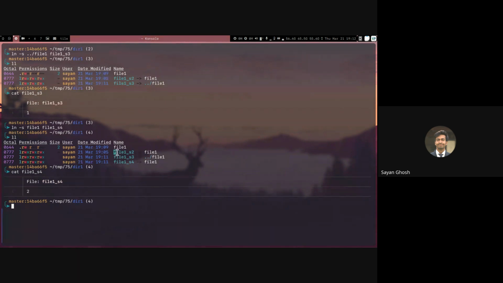For example, if I have this file1_s2 inside dir1, which has the path file1 stored inside it, it is pointing to the file1 in the same folder. But if I move this link outside the folder, then it will automatically start pointing to the file1 in the parent folder. So it is not fixed to some file, it only stores the path to which it should point. And as long as there is some file in that path, it will point to that.